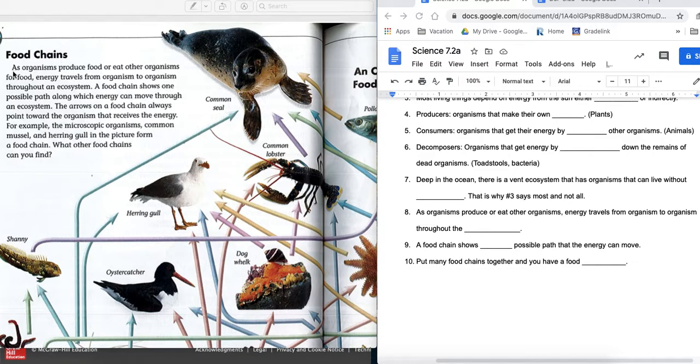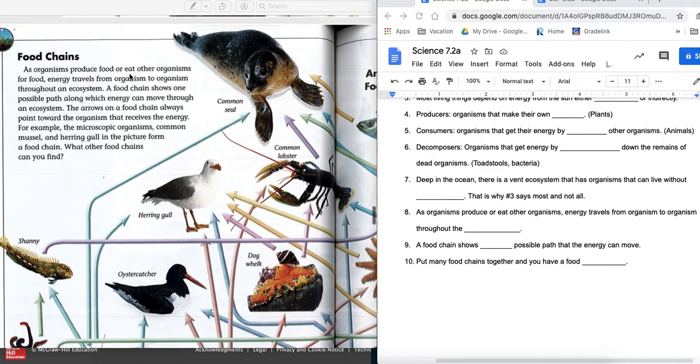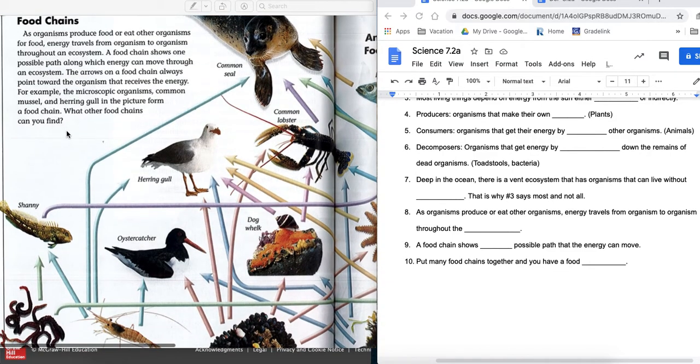Food chains. As organisms produce food or eat other organisms for food, energy travels from organism to organism throughout the ecosystem. Number 8 in your notes. A food chain shows one possible path along which energy can move through an ecosystem. Number 9 in your notes. The arrows on the food chain always point toward the organism that receives the energy. For example, the microscopic organisms, common mussel, and herring gull in the picture show a food chain.